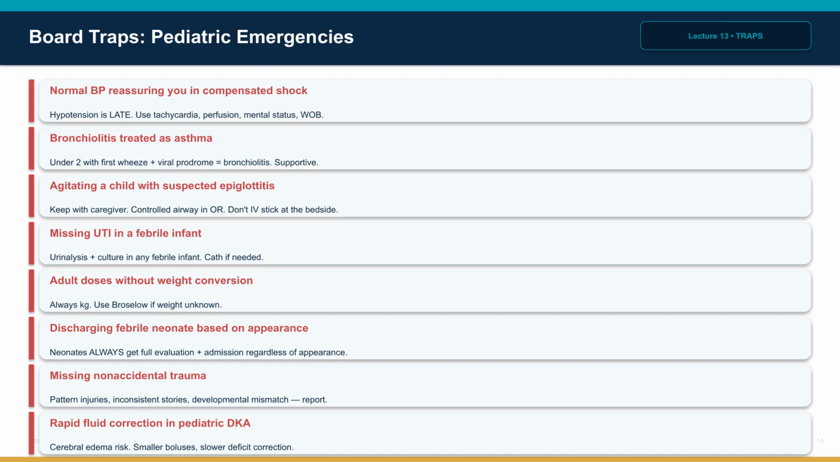Normal blood pressure falsely reassuring you in a child in compensated shock. Treating bronchiolitis like asthma in a child under 2. Agitating the child with suspected epiglottitis. Missing urinary tract infection in a febrile infant. Using adult doses without weight conversion. Discharging a febrile neonate based on well appearance. Missing non-accidental trauma. Underestimating dehydration in a child with persistent vomiting. And rapid fluid correction in pediatric DKA causing cerebral edema. A normal blood pressure is the wrong reassurance in a sick child.